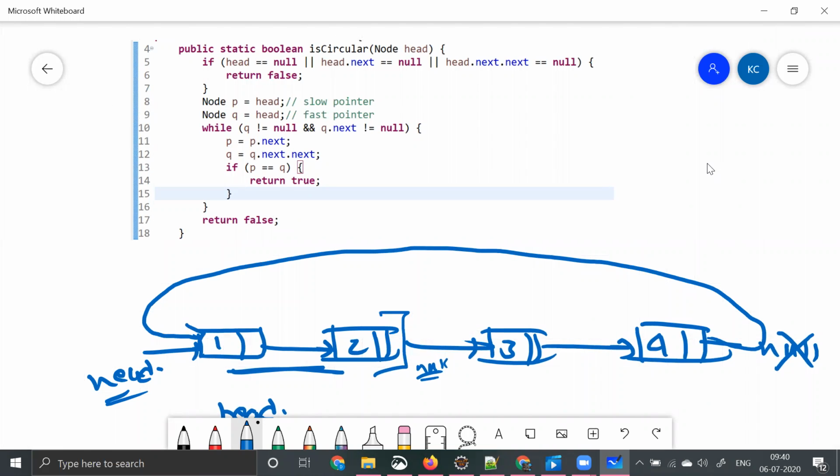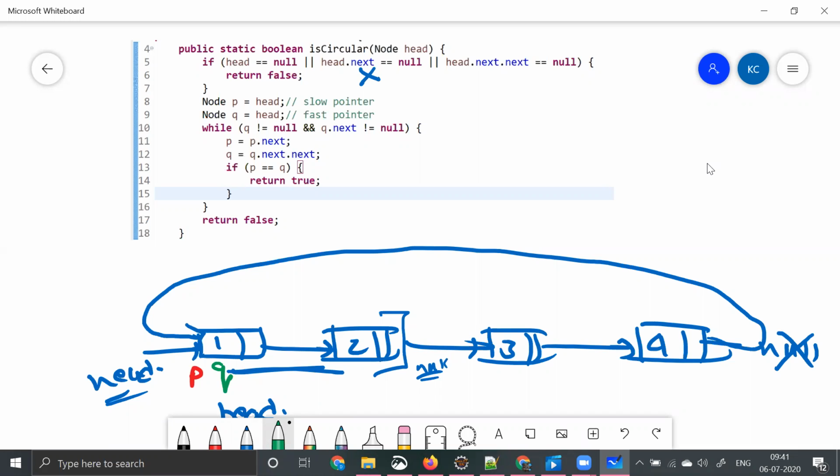What is our code saying? Our code is saying that this case will never occur because the base cases are not there as part of our example. Here you are taking p and q, the slow and fast pointers. P is initiated to head, and q is also initiated to head. These are the two pointers, right? So again, you're checking if q is not equal to null and q dot next is not equal to null.